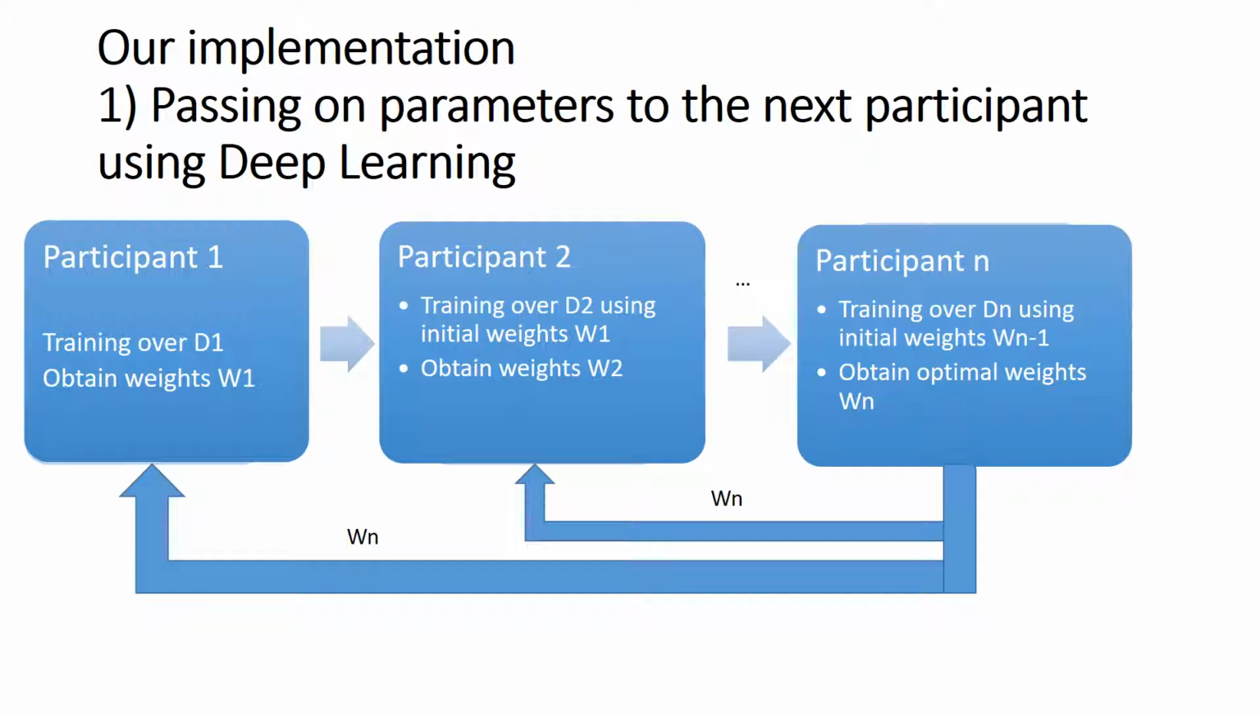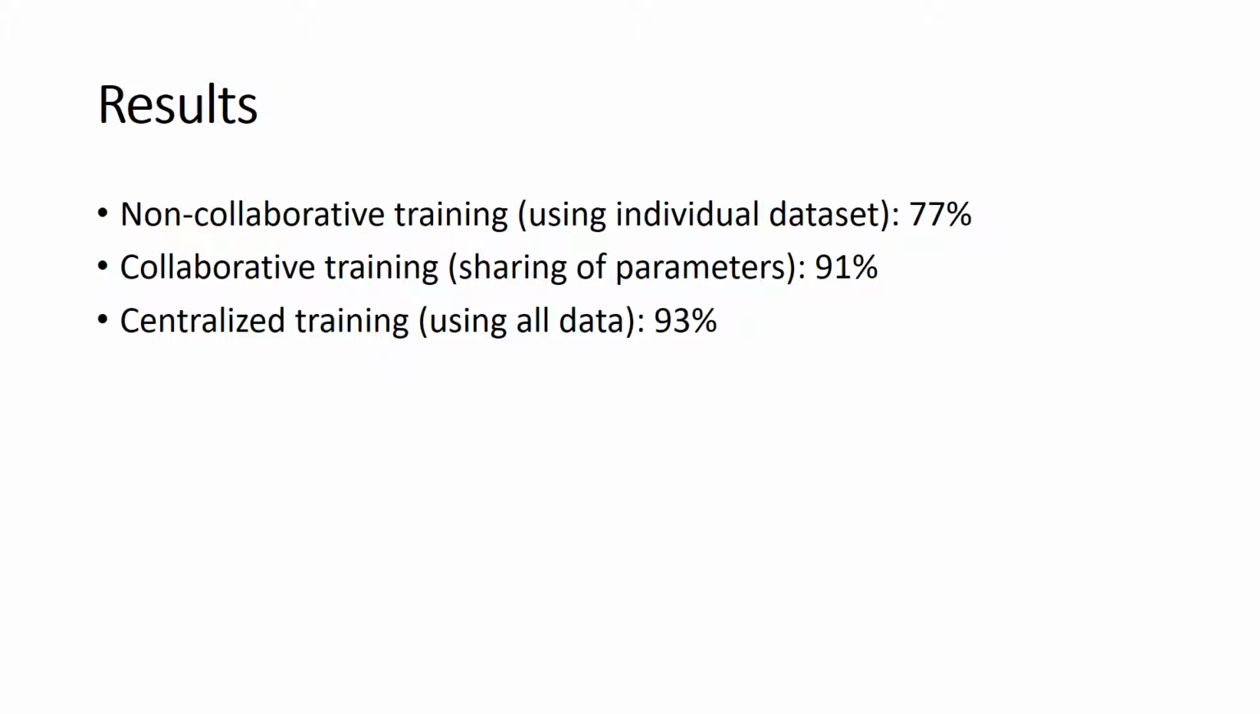Our first implementation consists of passing on parameters to the next participant using deep learning. A participant will use the weights from the previous participant in order to train, and the last participant will share its optimal weights with each other.